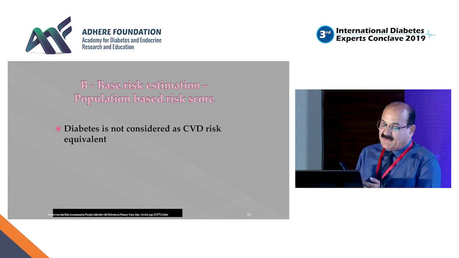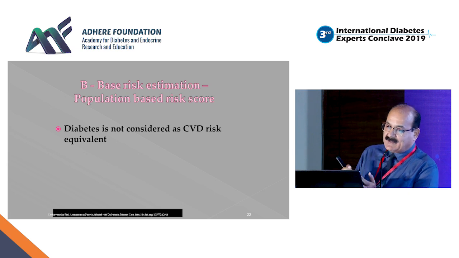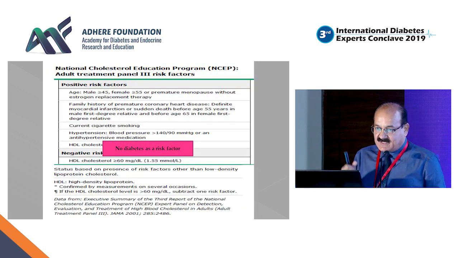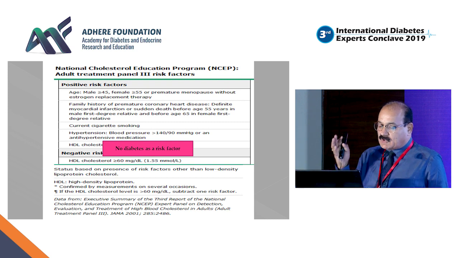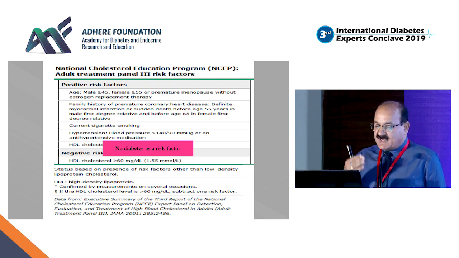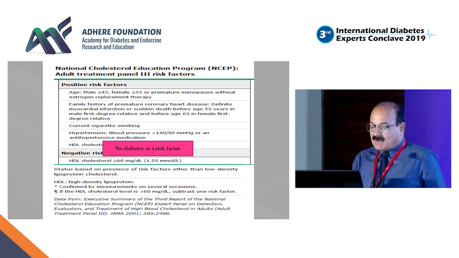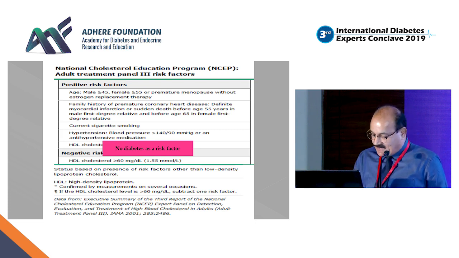Earlier, in fact, this debate has been going on. Earlier, it was said that it should be taken as a CVD risk equivalent, but possibly evidence has not substantiated that. That is why guidelines like ATP3 are still not addressing the issue of diabetes. They are talking about other risk factors like gender, family history of premature coronary artery disease, smoking habits or hypertension, but they are still not considering that diabetes could be a major risk factor.